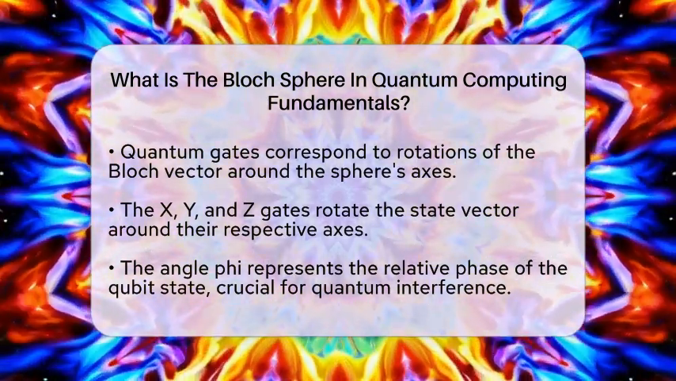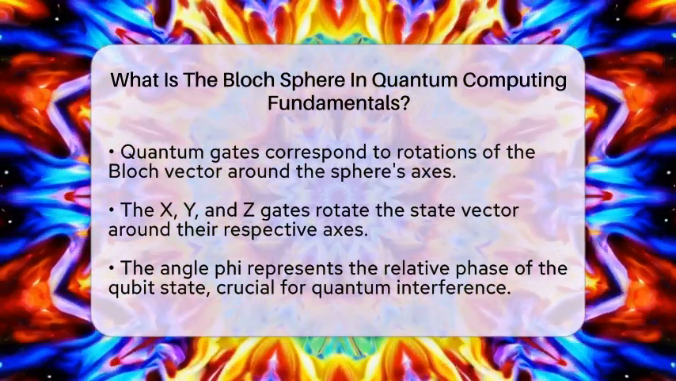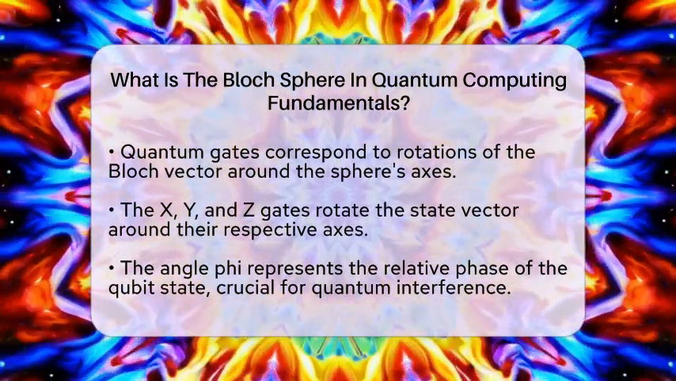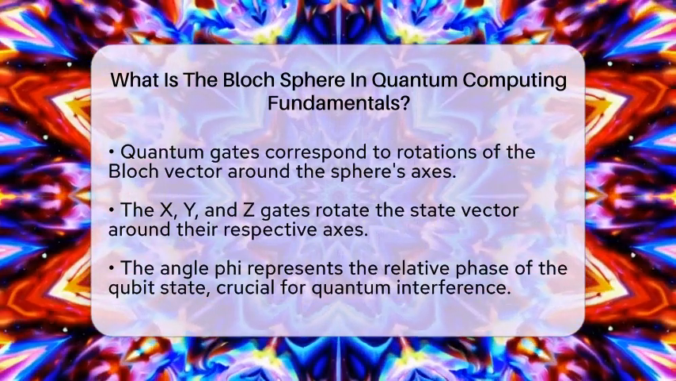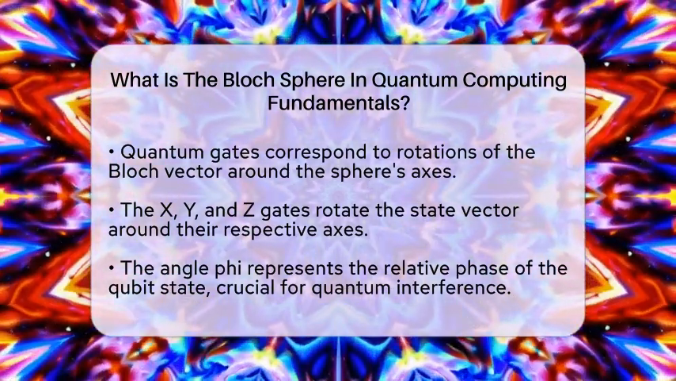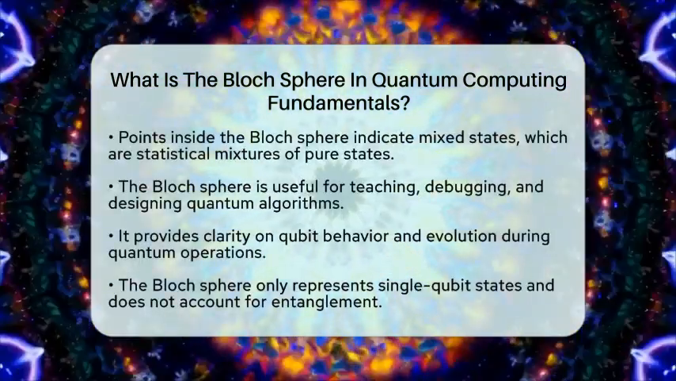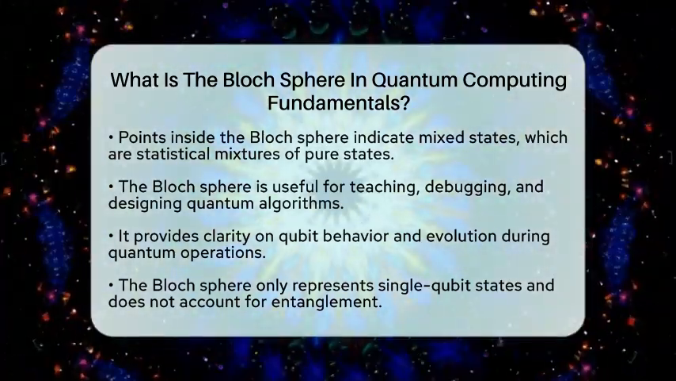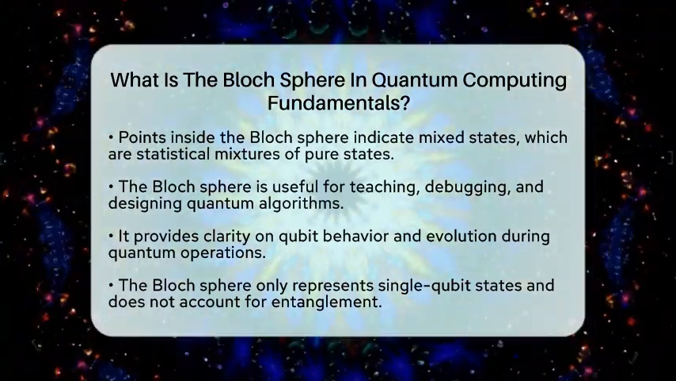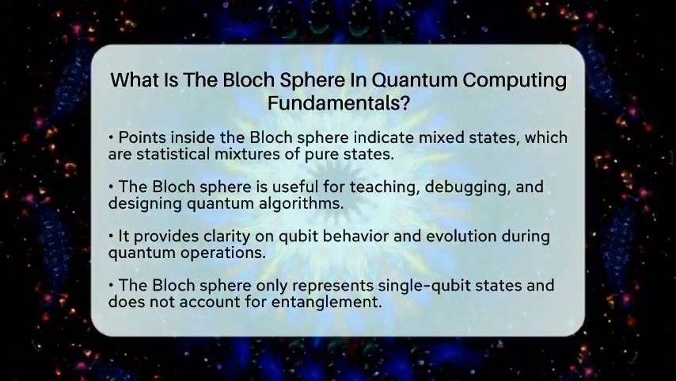Another interesting aspect is the angle phi, which represents the relative phase of the qubit state. This property does not have a classical equivalent but is vital for quantum interference effects. While the surface of the Bloch sphere represents pure states, points inside the sphere represent mixed states. These mixed states are statistical mixtures of pure states and often occur in practical quantum systems due to noise or decoherence. In the realm of quantum computing, the Bloch sphere is widely used for teaching, debugging, and designing quantum algorithms.